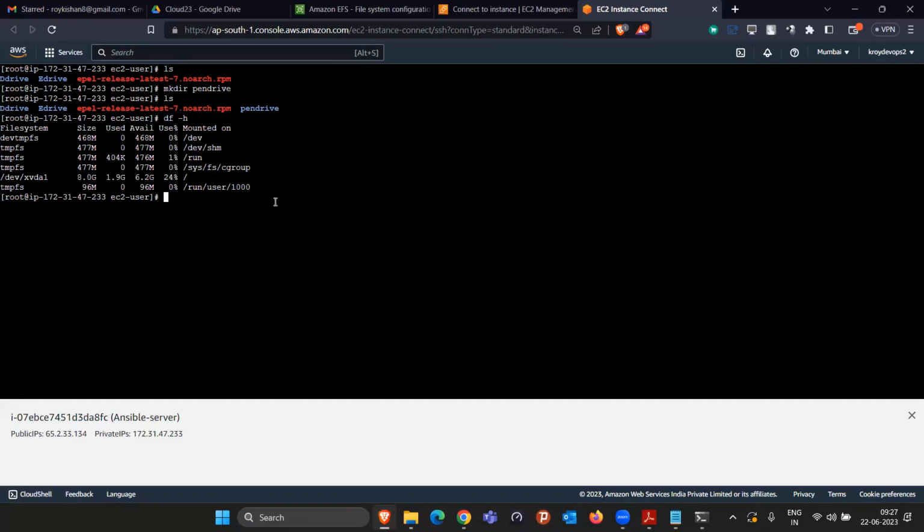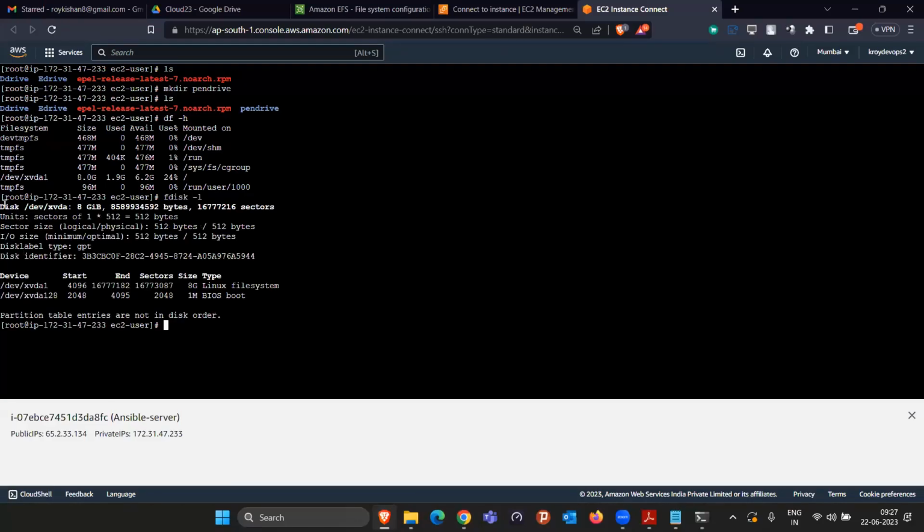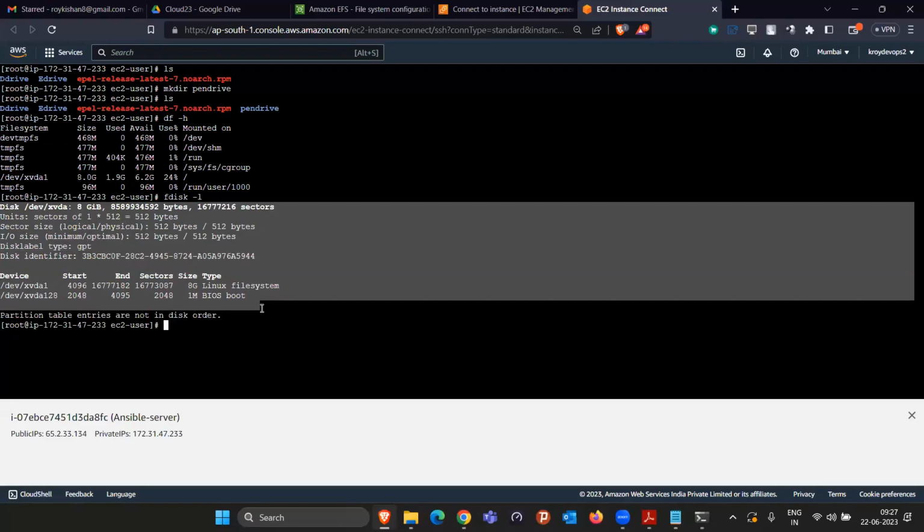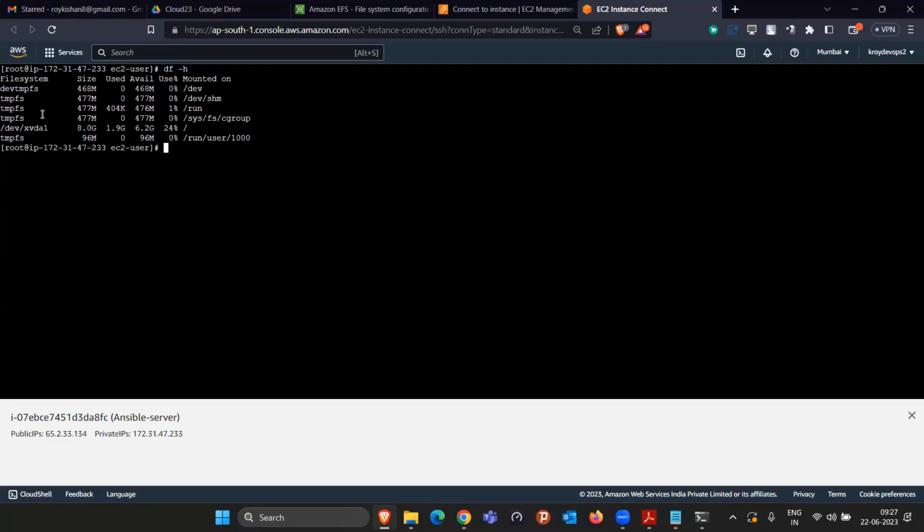We are not attaching any storage to this machine manually. Even if I run the fdisk -l command, only one hard disk is connected, that is 8 GB only, because we don't have a pen drive. We are talking about network disk storage. Let me clear this all. With df -h, currently nothing is connected, no storage other than 8 GB.